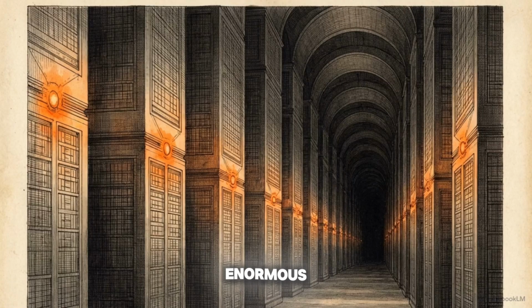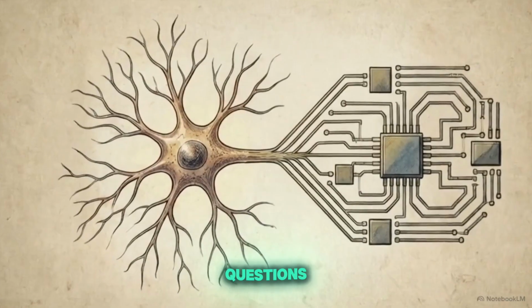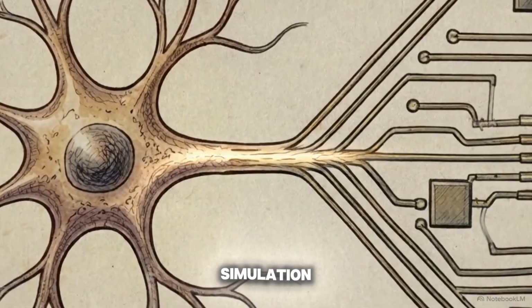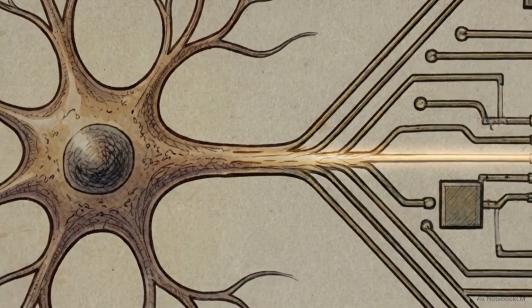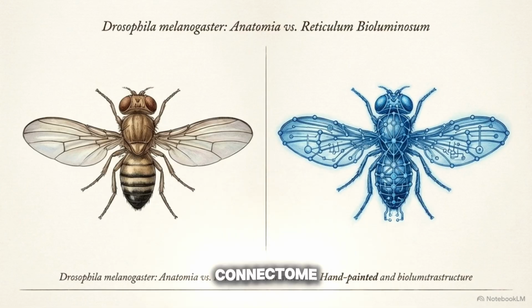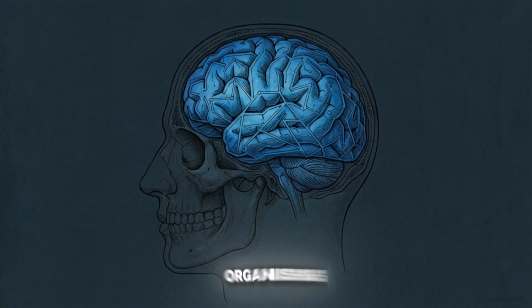This will require enormous computational power. Simulating billions of neurons in real time carries hardware costs that currently exceed our technological capabilities. Such progress raises difficult questions about mind uploading, the replication of identity, and whether a digital simulation could be capable of suffering. The digital fly demonstrates that autonomous behavior can be generated from a mapped connectome and a physics engine. If this approach scales to larger organisms, it offers a way to build intelligence from biological reconstruction rather than from text-based data training.